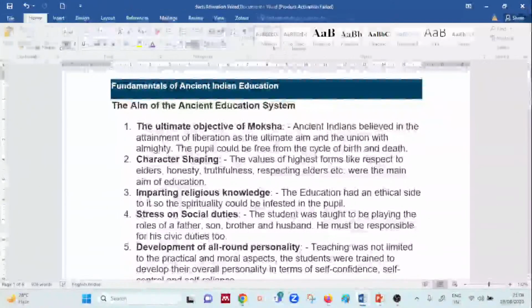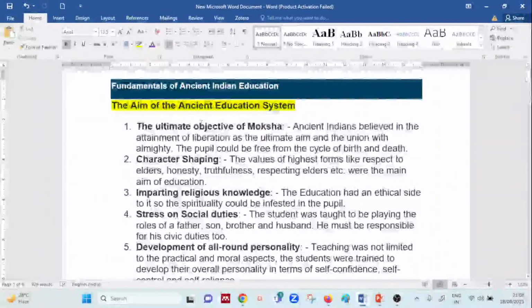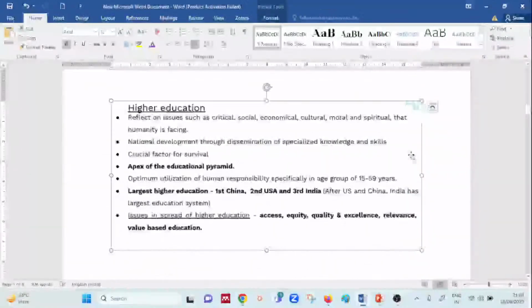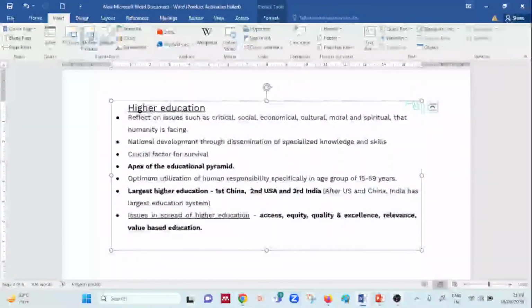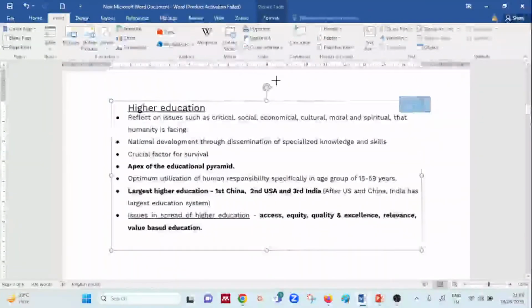Now, this particular topic will be important for you only from the statement or assertion and reasoning point of view. So you should be aware of this topic very well. Okay. Going ahead, we have the next topic, that is higher education. So now let's see what exactly it is talking about with respect to higher education.